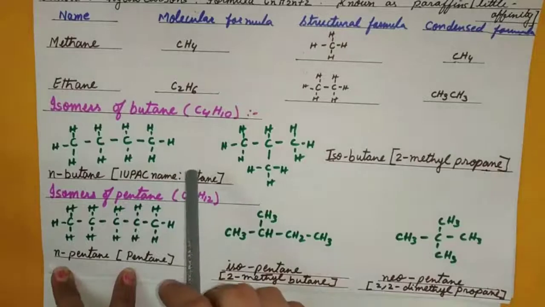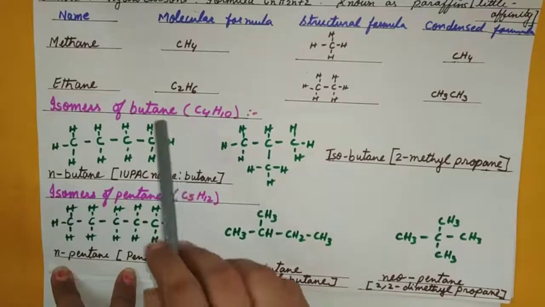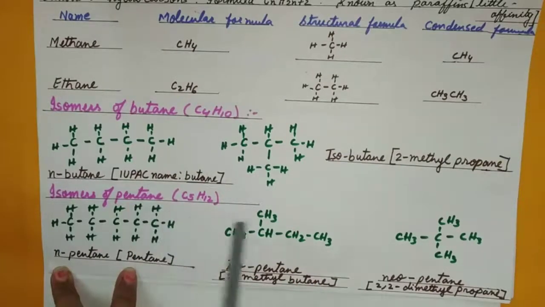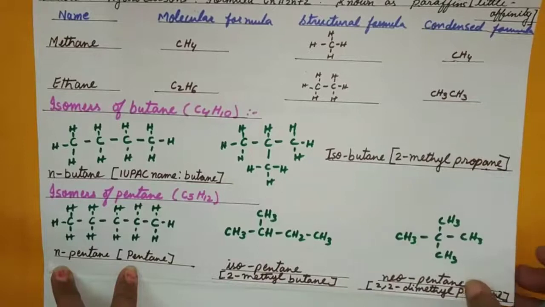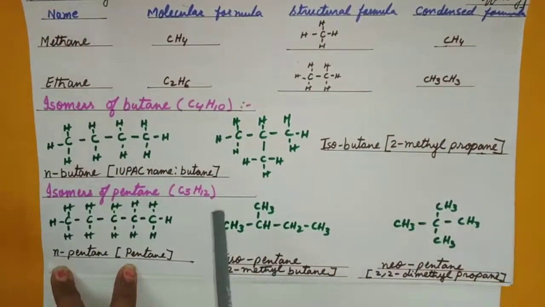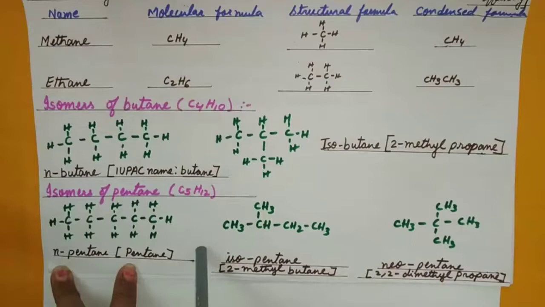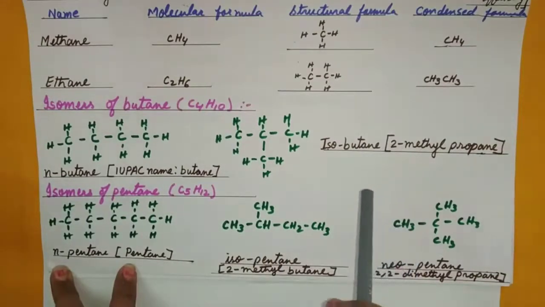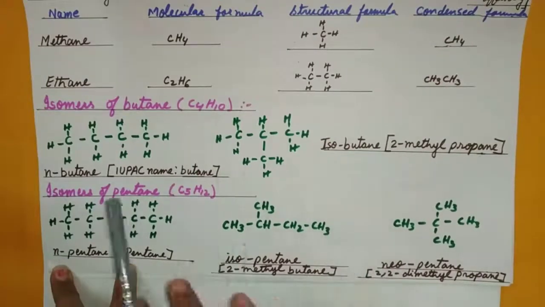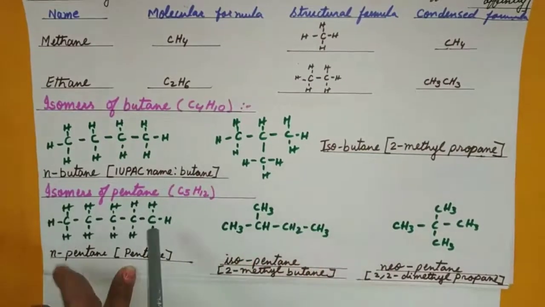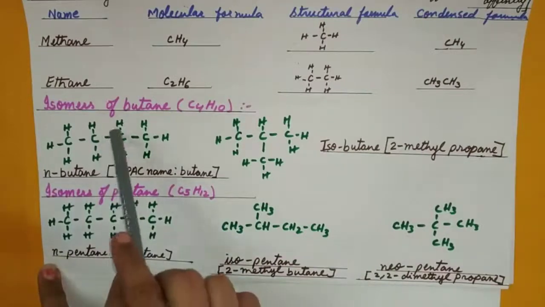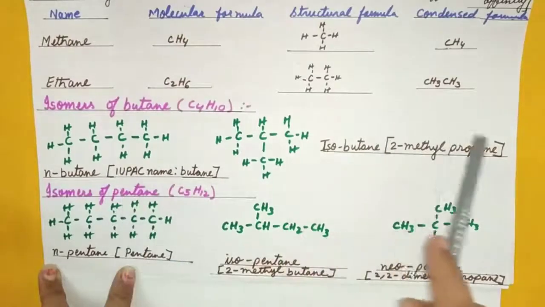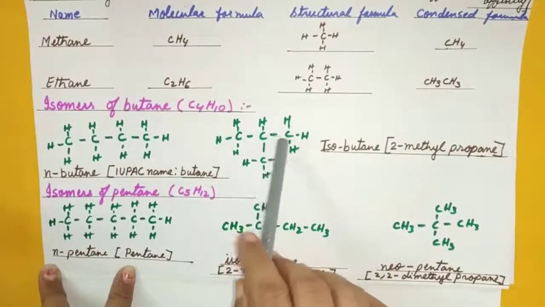I am very sure either the isomers of butane or the isomers of pentane is there in the question paper. It can be your school paper, terminal paper, pre-board paper, in the ICSE final question paper. It is definitely there. So I would request children, isomers of butane, isomers of pentane, do it very properly because it is there in the question paper.